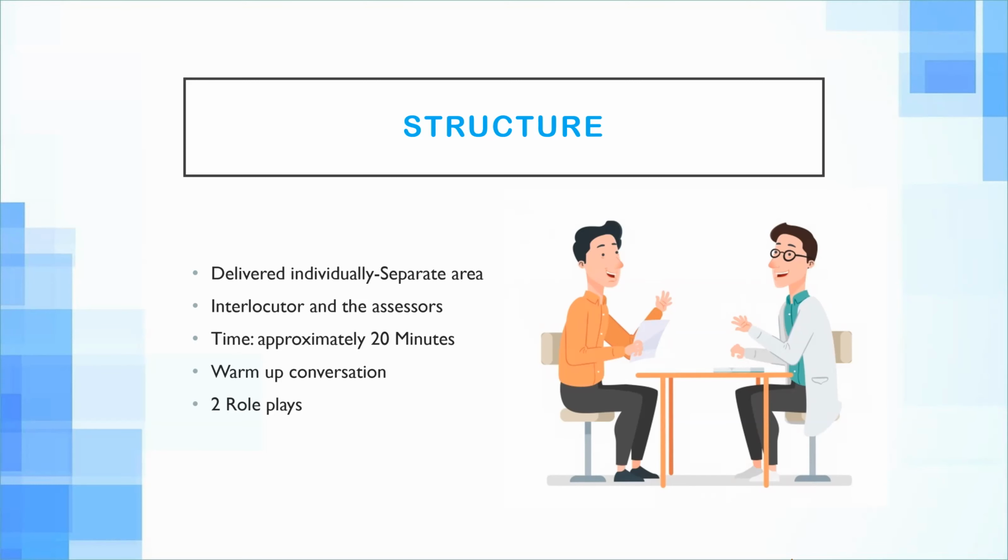So time, it usually takes approximately 20 minutes for this whole conversation to take place. That includes a warm-up conversation once you enter the cabin, after the identity check, when you show your passport or you announce your name and all.